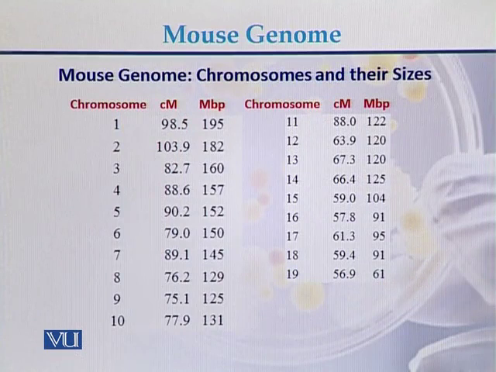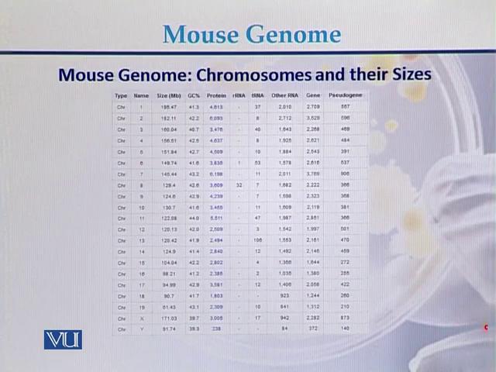This is the detail of the mouse genome, chromosomes and their size. Chromosome 1 is approximately 98.5 centimorgan and the size is approximately 195 MB. And the other chromosomes, their length in centimorgan and the size of the chromosomes in the form of million base pairs. This is the detail of the chromosomes and their size.